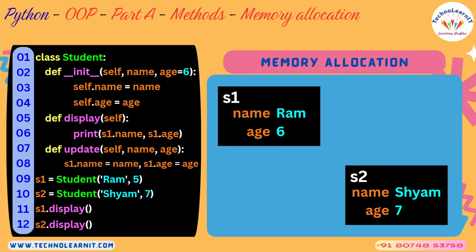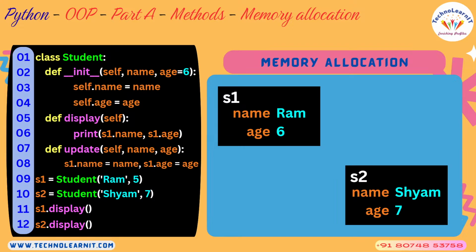Now on line number 11, when you call s1.display, what happens? For the display method, self will become s1. That is an important thing that you need to understand. Self will automatically become s1. Why? Because on line number 11, when you are calling display, you have used the object s1.